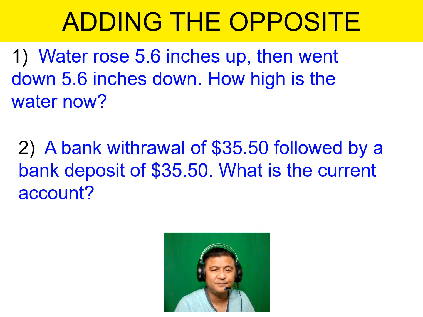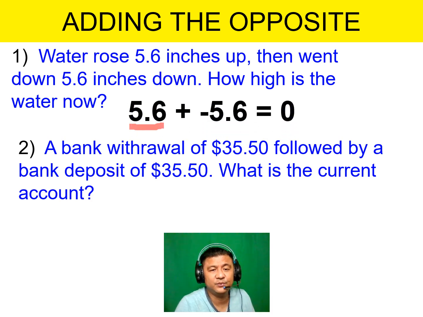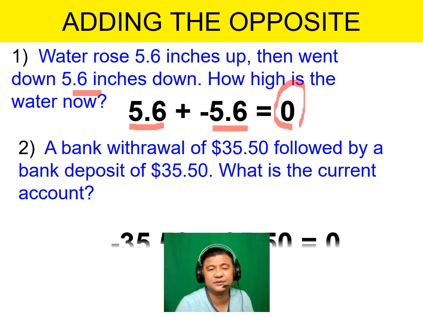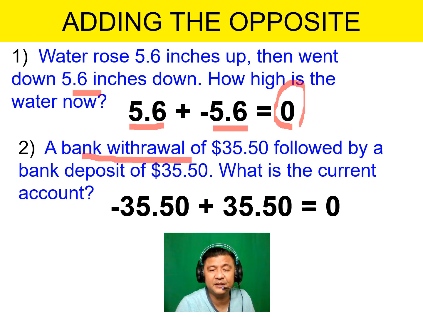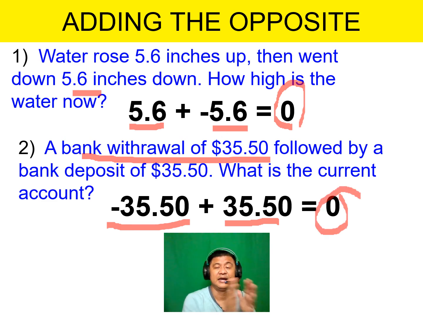Okay. So try to make an equation and see what the result is. Water rose, went up. That's +6. And then it went down 6. Where is the level now? At zero. Okay. Withdraw means getting money. You took away $35 from your account. Then you put again another 35. What is the balance or what's the money you have now? Zero. Okay, summary again. Adding the opposite always adds up to zero. Good job.